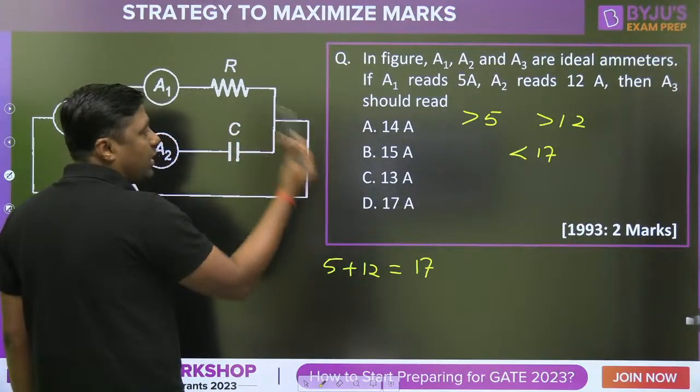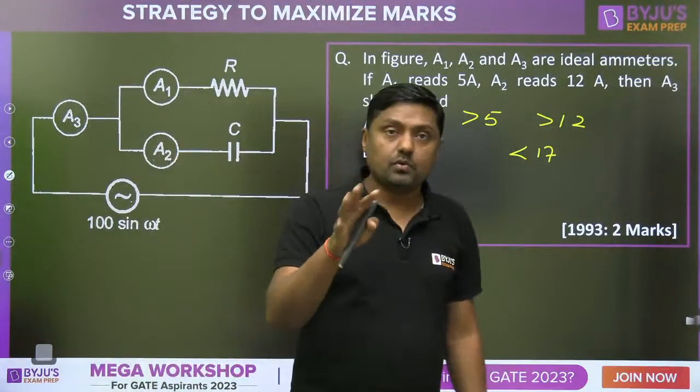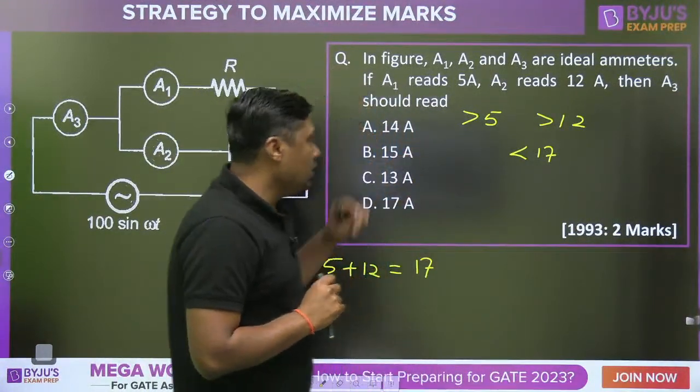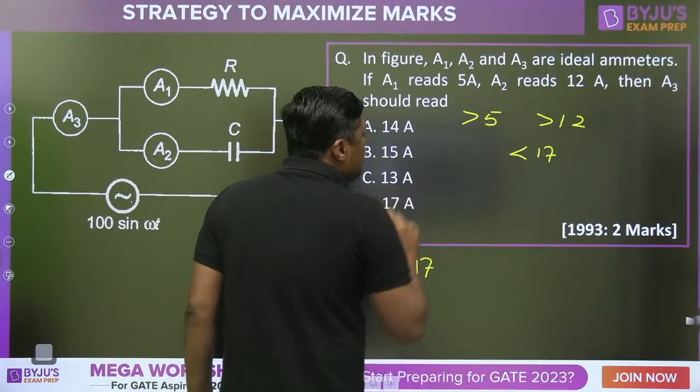You have an idea, but you have no idea about the formula. Just I am giving you one example for that. Now tell me, it is greater than 12 and it should be less than 17.